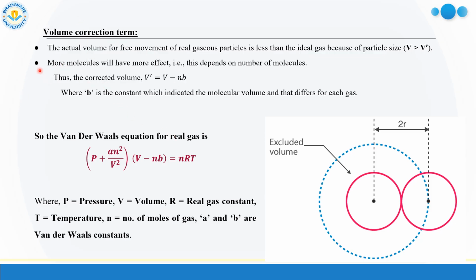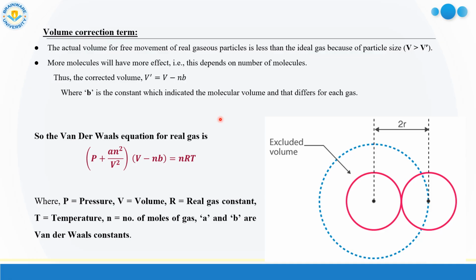If I say the ideal gas volume is V and the real gas volume is V prime, now V prime is equal to V minus nb, where b is the constant which indicates the molecular volume and that differs for each gas.